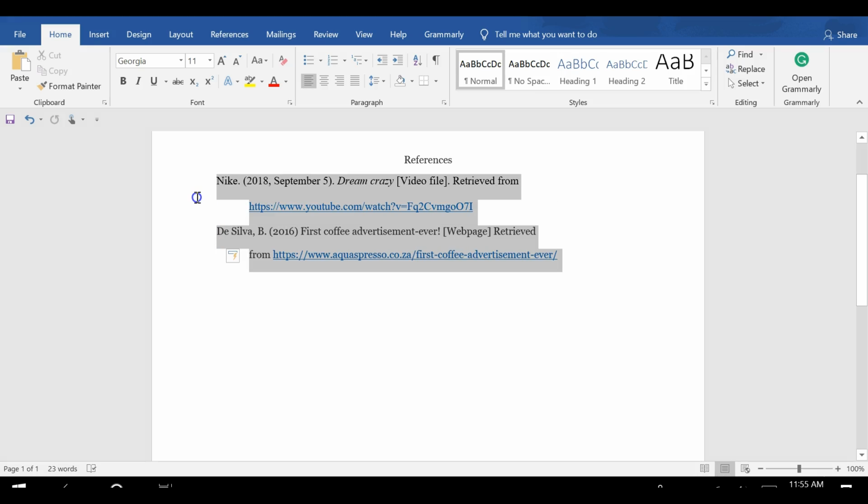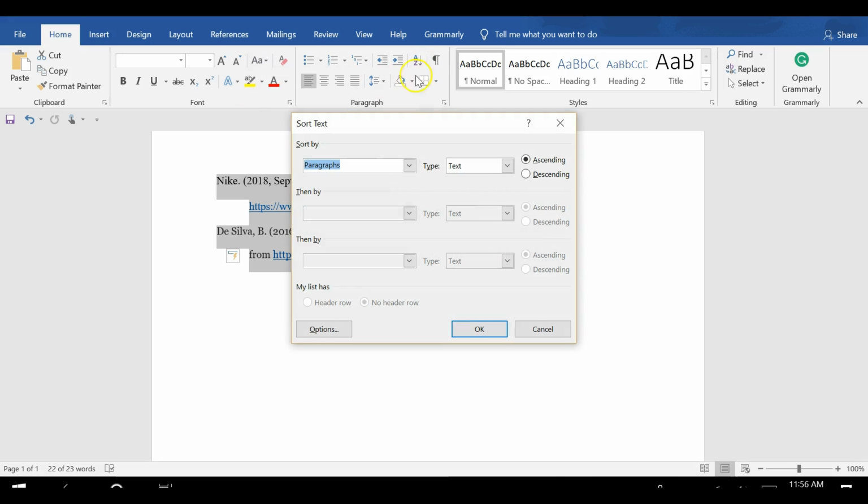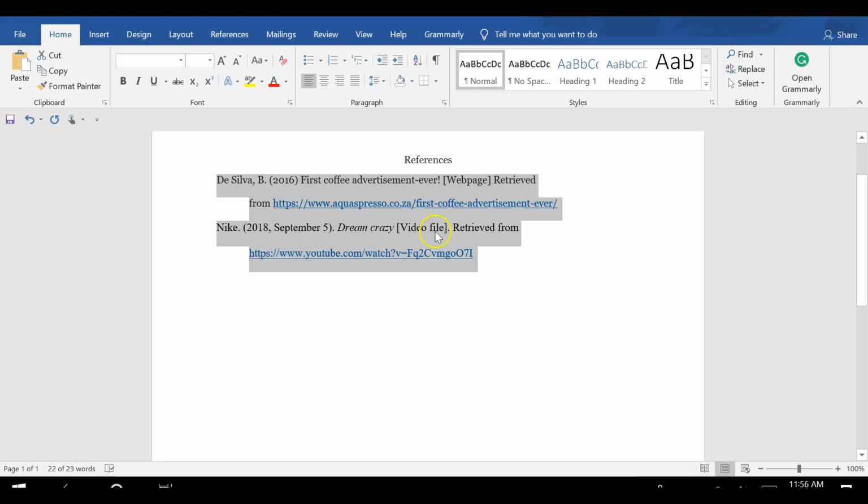If these were my sources, obviously for this paper you're only going to have one citation, but if I did have both of these, they would obviously need to go in alphabetical order, and you can go to the sorting function here, okay, and you want them ascending, and that's going to go ahead and sort them for you, which when you have a lot of sources, that's really helpful and easier than doing it by hand.